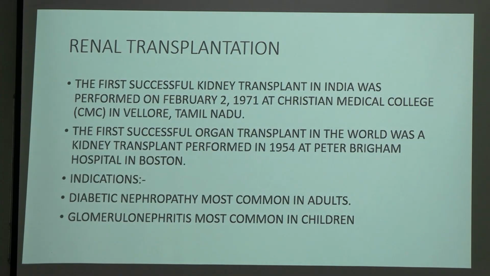So coming to a good part, renal transplantation. The first successful kidney transplant in India was performed on February 2nd, 1971 at CMC Vellore, Christian Medical College Vellore. The first successful organ transplant in the world was a kidney transplantation performed in 1954 at Peter Bent Brigham Hospital in Boston. The indications for renal transplantation are diabetic nephropathy, which is most common in adults, or glomerulonephritis, which is seen in children.